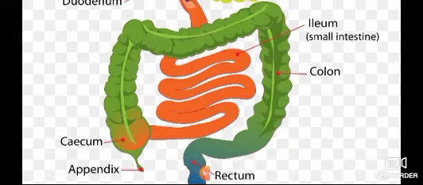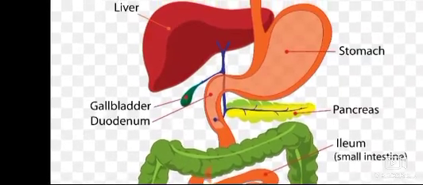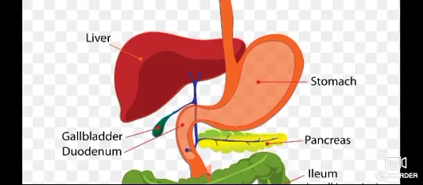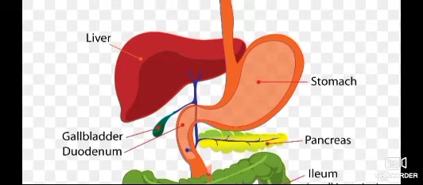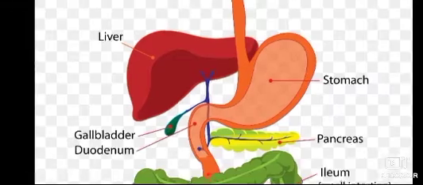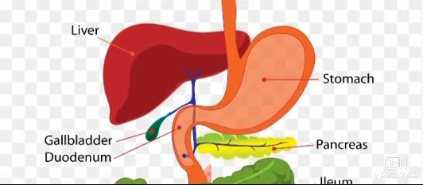The small intestine receives the secretion of two glands, liver and pancreas. Liver secretes bile. Bile is a greenish yellow liquid made in the liver, which is normally stored in the gallbladder. Bile is alkaline and contains salt, which help to emulsify or break the fats present in the food.